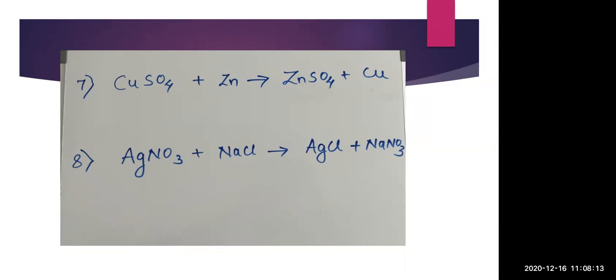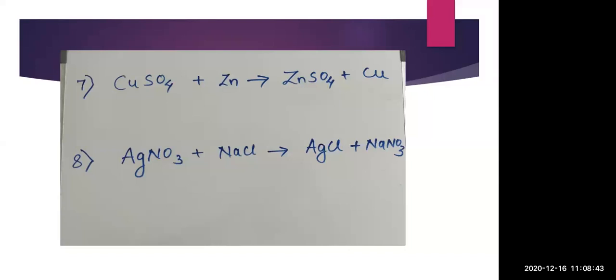Why is it a double displacement reaction? First of all, the first key point is that two reactants and two products are there. A displacement reaction has two reactants and two products. But whether it is a single or a double displacement reaction, for double displacement both the reactants should be compounds. Here AgNO3 is a compound, and NaCl is also a compound.